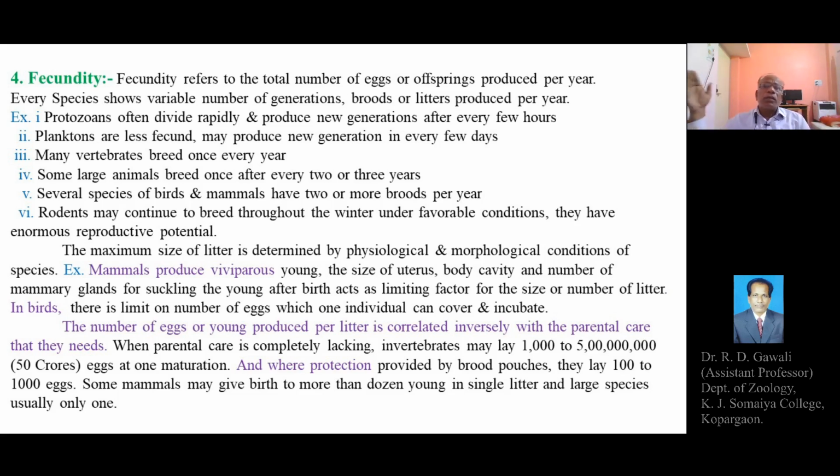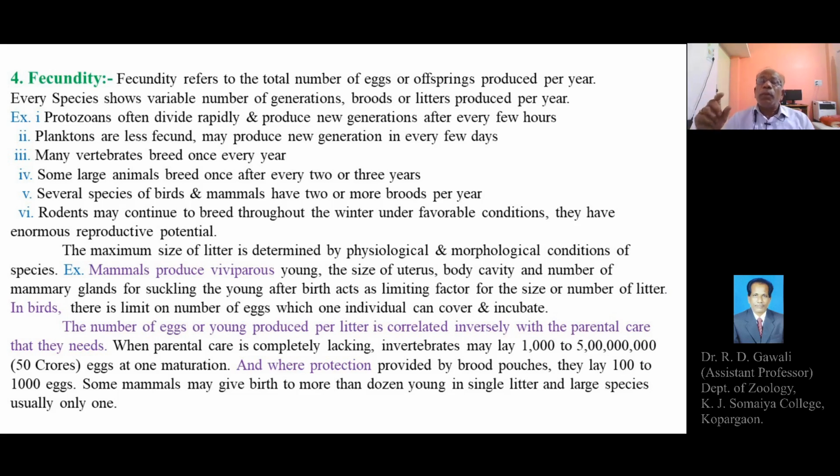So rodents or rats continue to breed throughout the winter or throughout the year under favorable conditions, and they have enormous reproductive potential, called prolific breeders. Each brood will have about 8 to 9 young ones produced at a time, as they are viviparous.